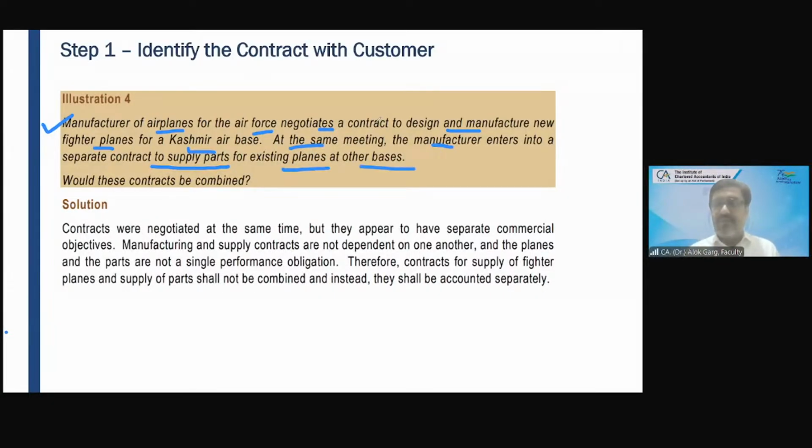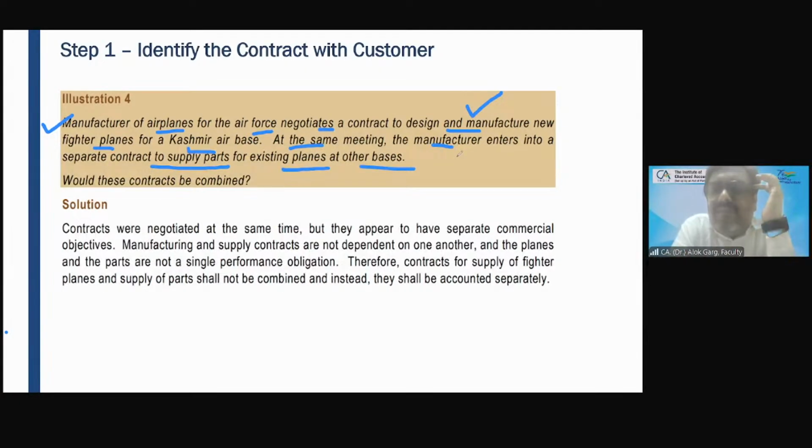So what was the first contract? Design and manufacture new fighter planes. What is the second contract? Spare parts for existing planes at the other bases. ये नए प्लेन कहां के लिए चाहिए? कश्मीर एयरबेस के लिए चाहिए. पार्ट कहां के लिए चाहिए? पुराने प्लेन्स के लिए चाहिए जो दूसरे बेस पे हैं.